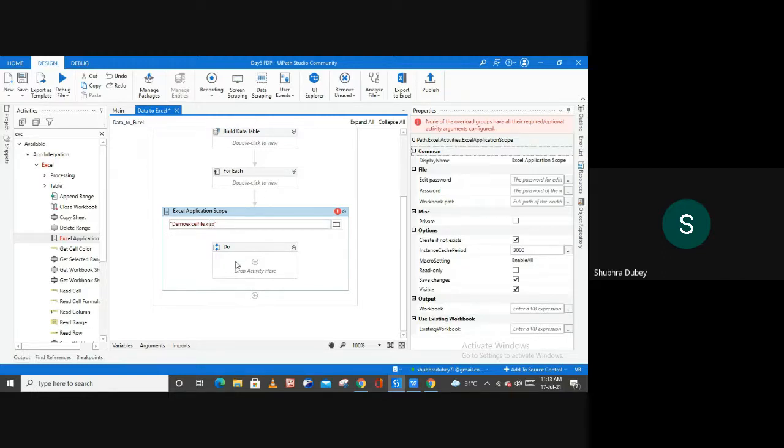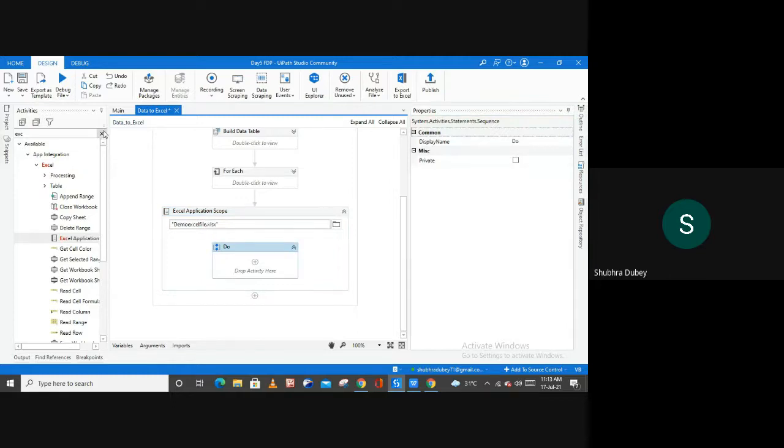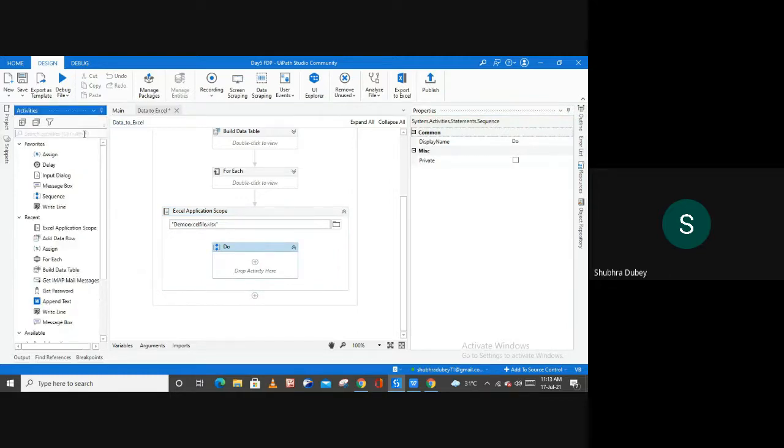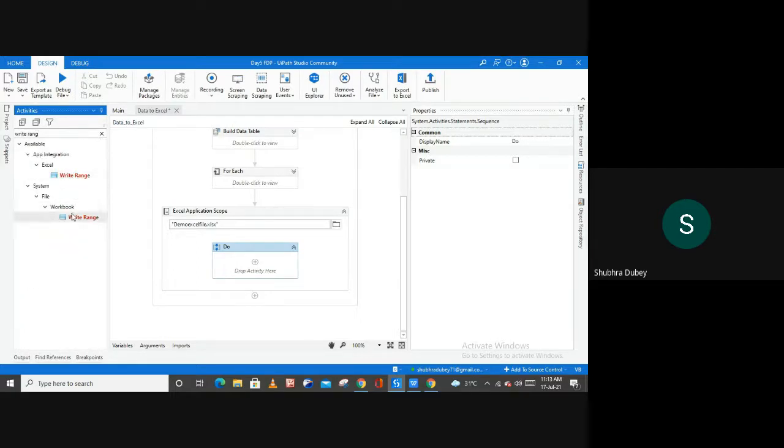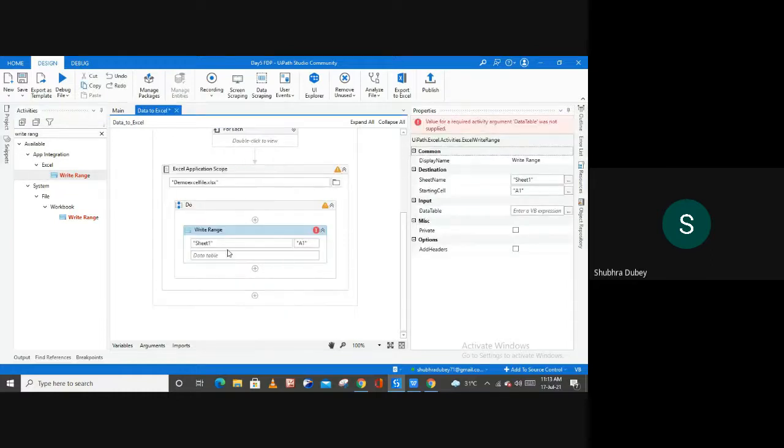Then inside of the do section of your Excel application scope, you can use one write range activity to write all the information to your Excel. So again, take a write range activity from this Excel section, because we are using Excel application scope here. And inside of this, simply mention your variable which you want to write.